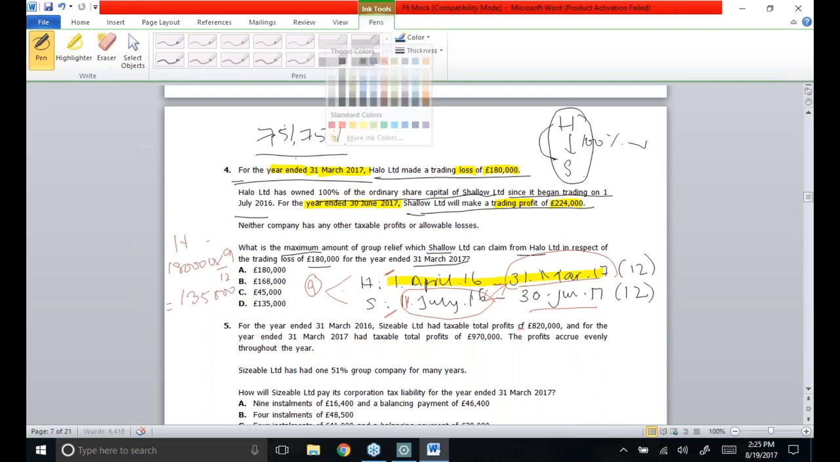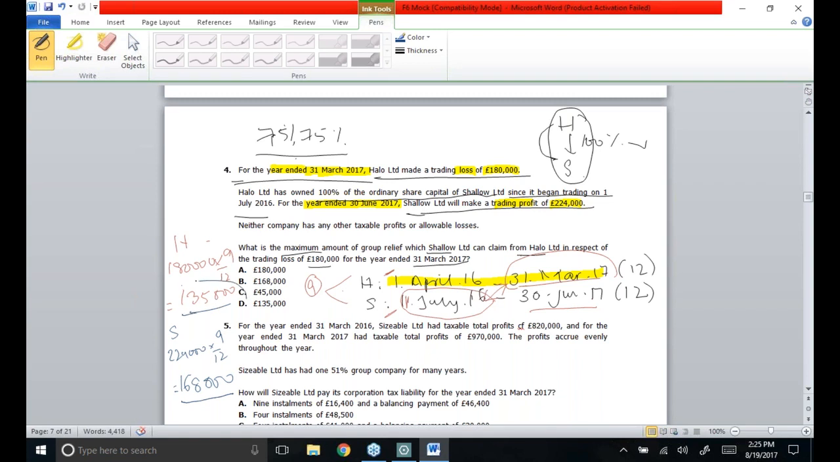As far as Shallow Limited is concerned, Shallow Limited taxable total profit is £224,000, which is meant for a year. But once again, as 9 months are common to Hello Limited, the corresponding period adjustment has to be applied. 9 months taxable total profit is £168,000, which shows that Hello Limited is ready to surrender a loss of £135,000, but Shallow Limited cannot claim over and above £168,000. They have the capacity to claim maximum up to 168, but Hello Limited cannot surrender more than 135.